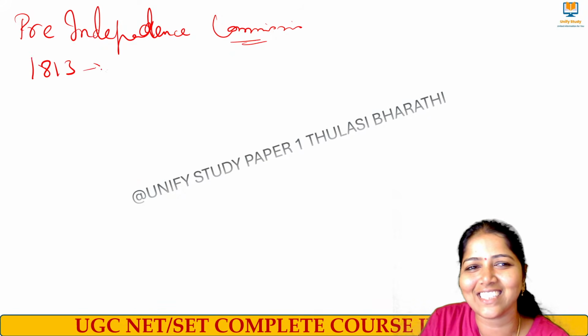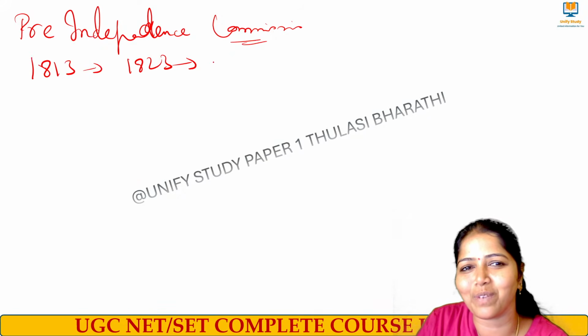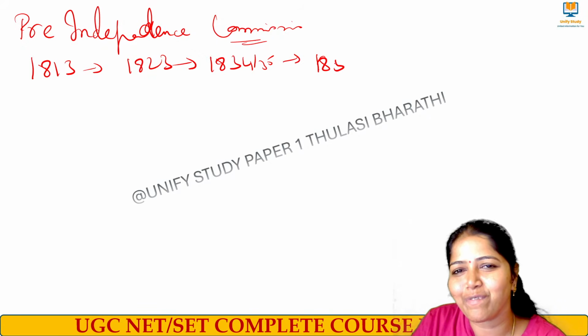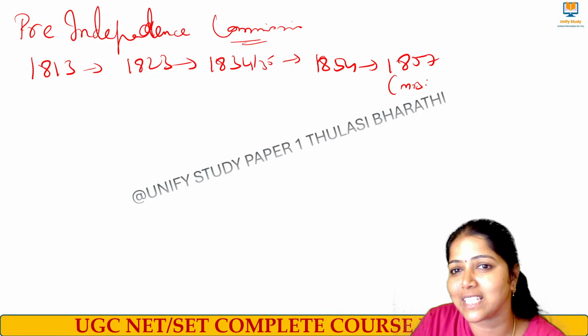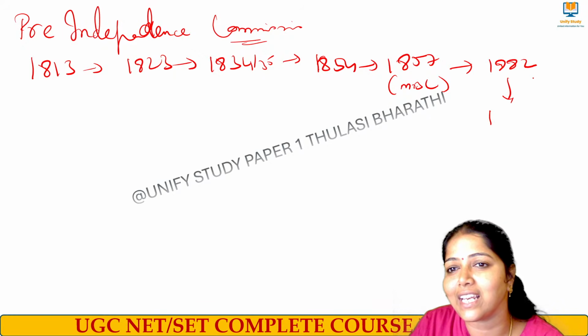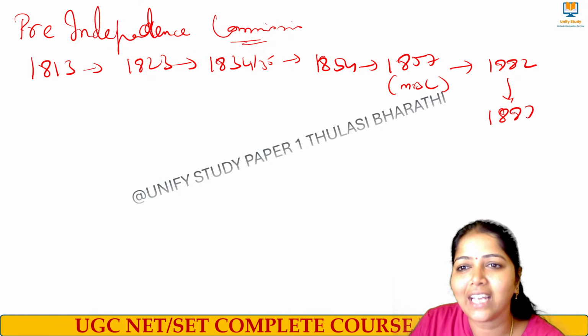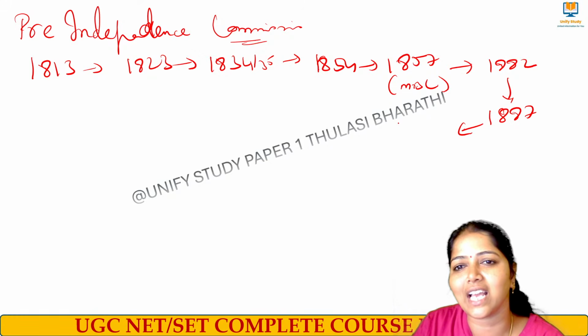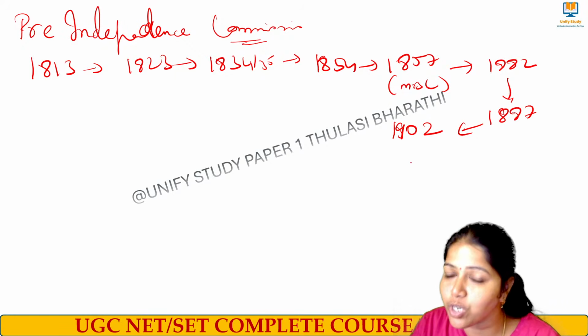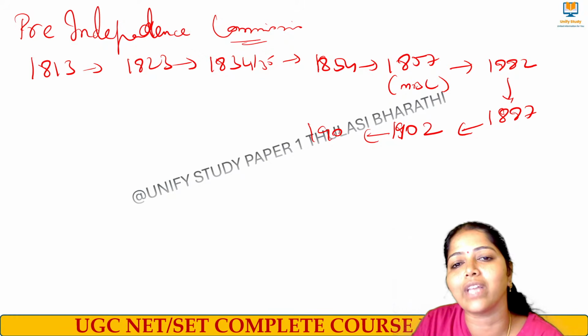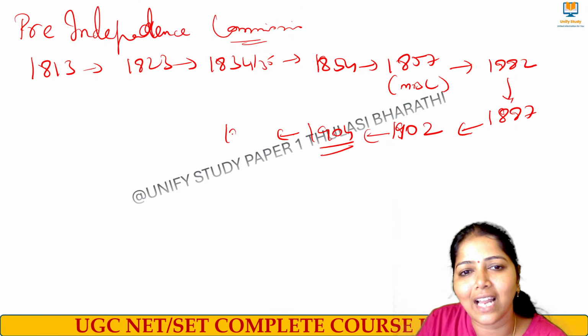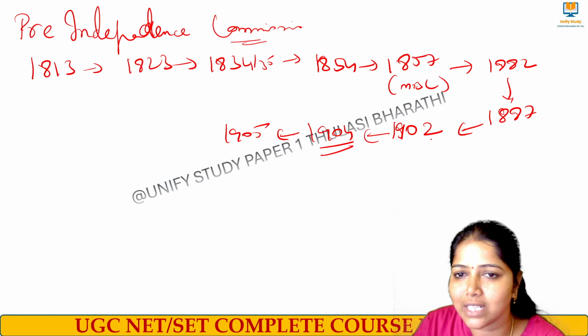It is 1813 Charter Act, 1823 Elphinstone Minutes, 1834, 35 we had Macaulay's Minute, and then we had 1854 Magna Carta of English Education, 1857 three universities were started, and then we had 1882 Hunter Commission formed, and 1882 we also had Punjab University. 1887 we had Allahabad University, and in the year 1902 Indian Universities Commission was formed, and in the year 1904 the Act was passed, and then in the year 1905 National Council of what is 1902?